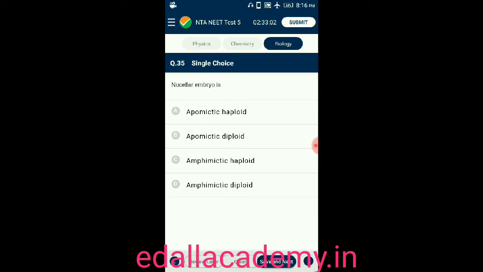Question number 35. Nucellar embryo is, option A, apomictic haploid. Option B, apomictic diploid. Option C, amphimictic haploid. Option D, amphimictic diploid. From the given four options, the correct option is apomictic diploid. Nucellar embryo is an apomictic diploid type. So the correct option is B.